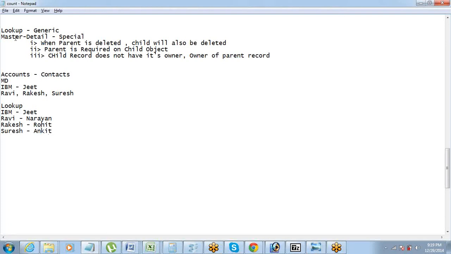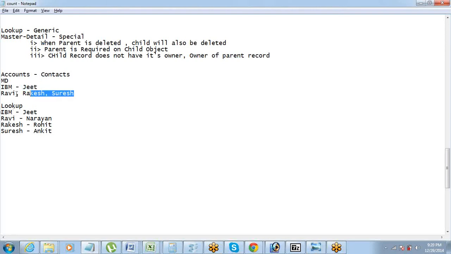Fine, so that option is there. So I will not necessarily be made owner of everything. However, you have a scope of making me owner of all these 4, but you have this option also. For lookup, it's open. But master detail, it's quite obvious that the owner of the parent will by default become owner of all the child records.